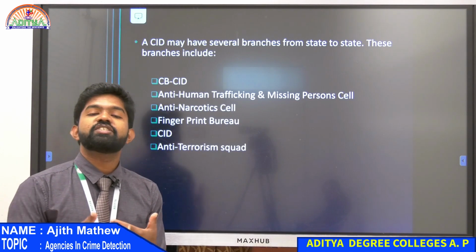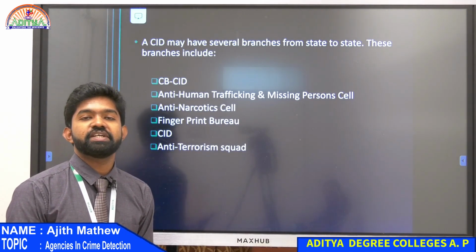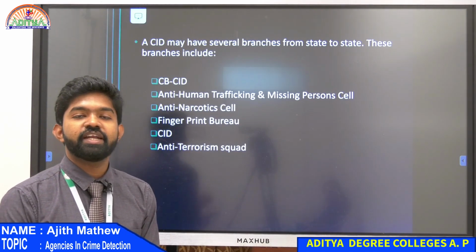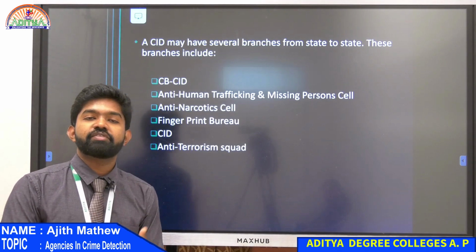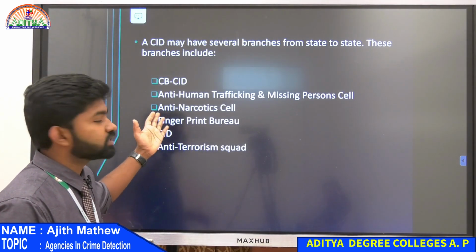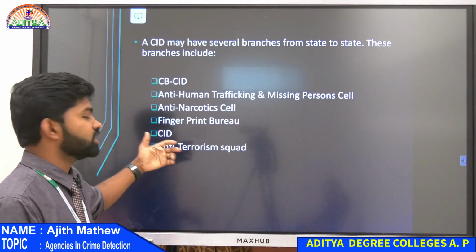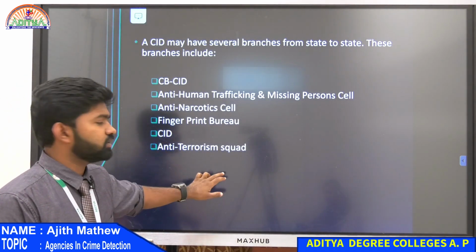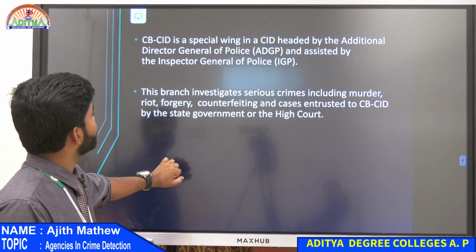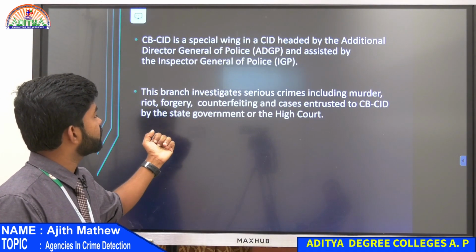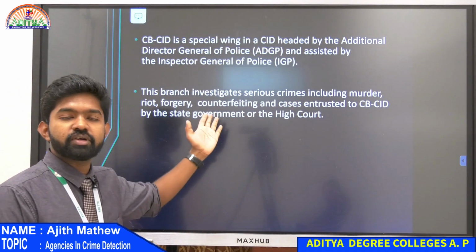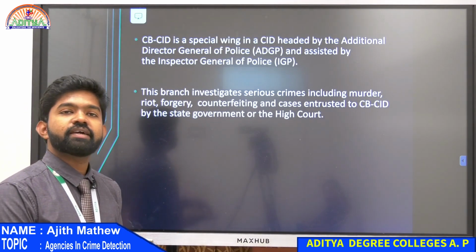CIDs depend on the state, on what the state has for CIDs. Some states will have only one CID department, some states will have different departments. There will be Crime Branch, Anti-Human Trafficking Cell, Narcotics Cell, Fingerprint Bureau, or Anti-Terrorism Squad. It depends on the state.